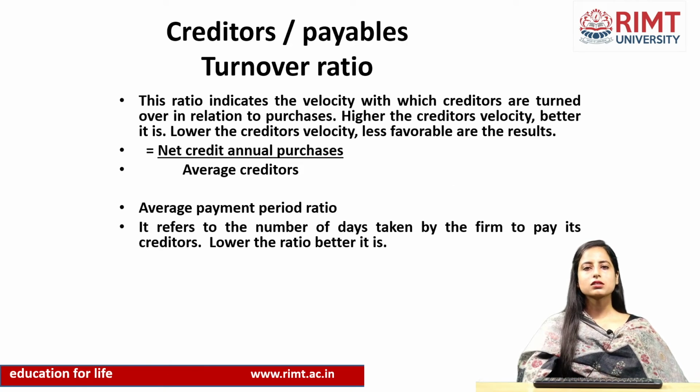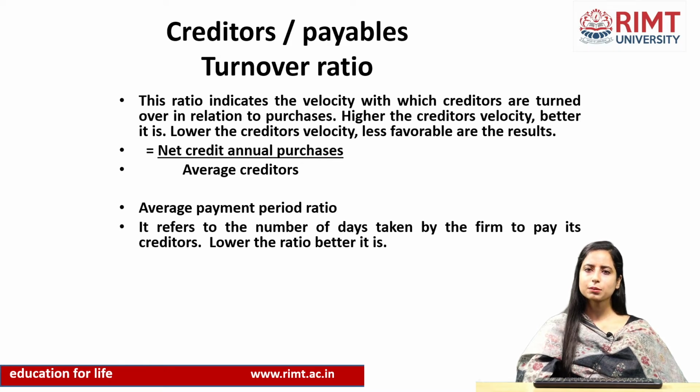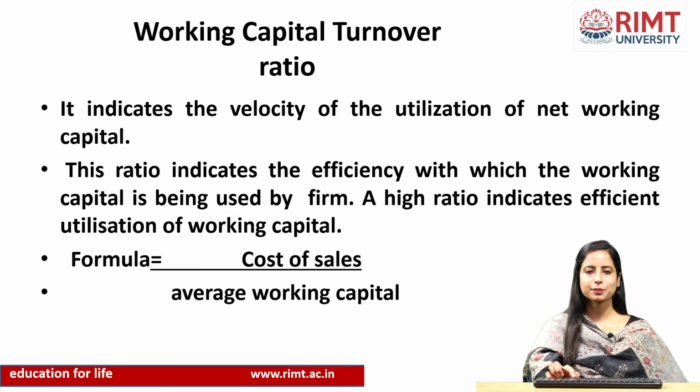Next comes the creditors turnover ratio. This ratio indicates the velocity with which creditors are turned over in relation to purchases. So, how will our creditors arise? By credit purchases. How quickly the company is paying back to the creditors is what is depicted by our creditors turnover ratio. And the formula is net credit purchases divided by average creditors. The next related ratio is the average payment period, which means the number of days taken by the firm to pay off its creditors. So, the lower the ratio, the better it is.